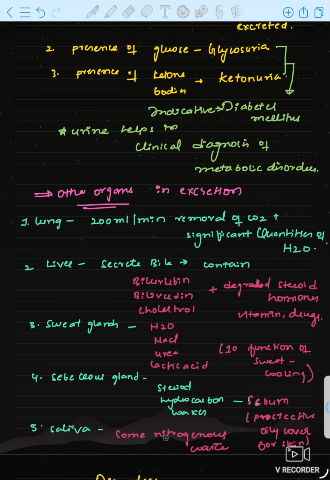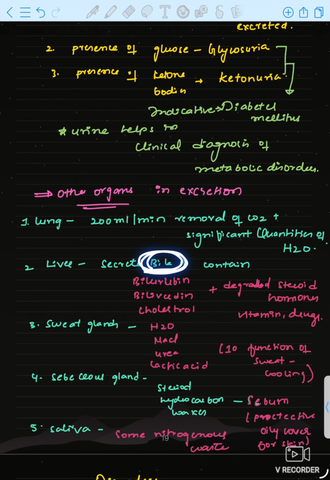We have to learn about some other organs in excretion. We know the kidney is the major organ for excreting nitrogenous waste, majorly urea. Now, there are the lungs. 200 ml per minute of CO2 is removed. Lungs also act as an excretory organ because they remove 200 ml per minute of CO2, and water is also removed in significant quantity.